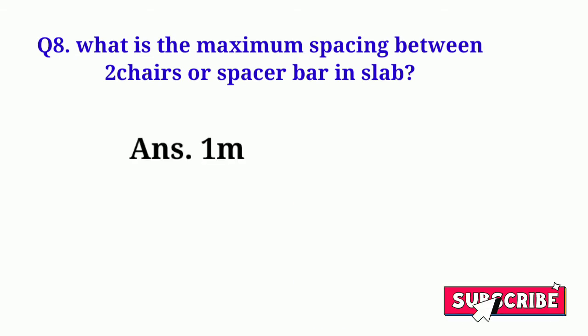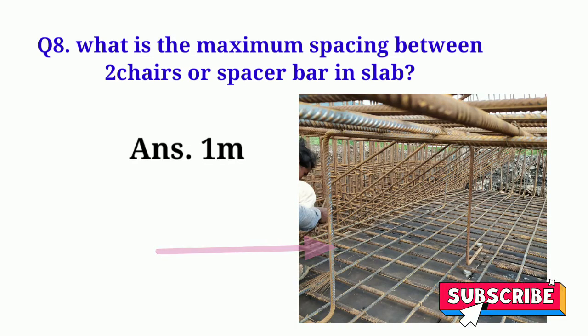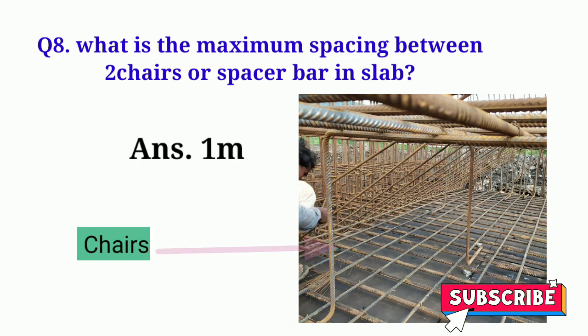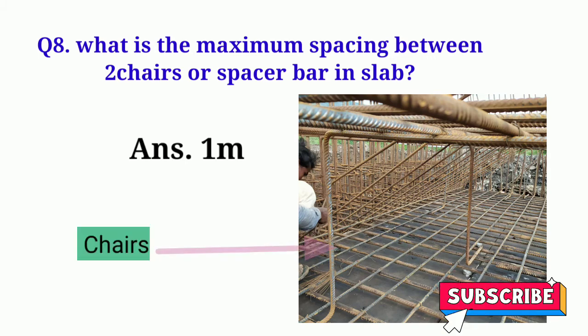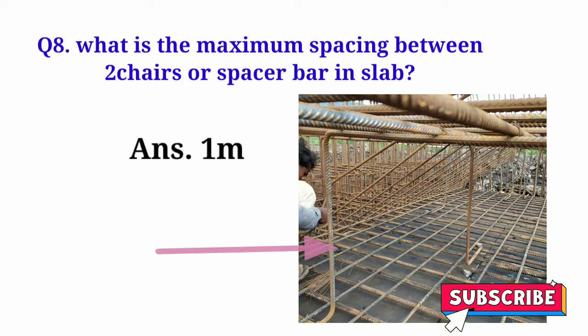What is the maximum spacing between two chairs, or you can say spacer bars, in slab? The answer is 1 meter. It means the maximum spacing between two chairs should be 1 meter.